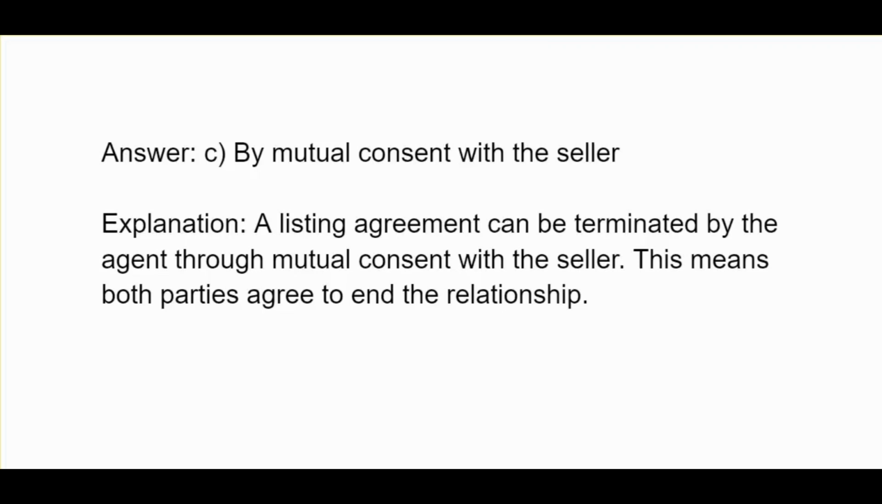C, by mutual consent with the seller. A listing agreement can be terminated by the agent through mutual consent with the seller. This means both parties agree to end the relationship.